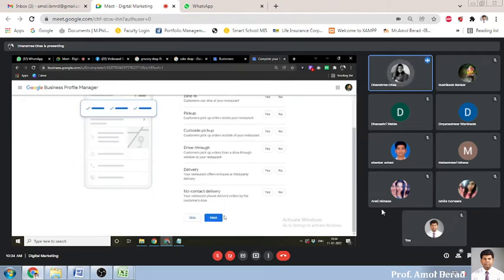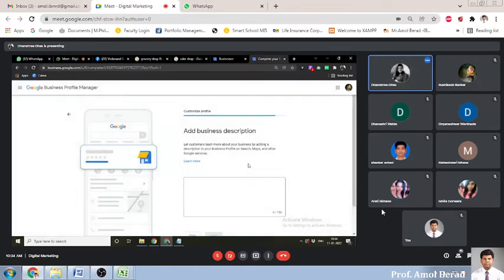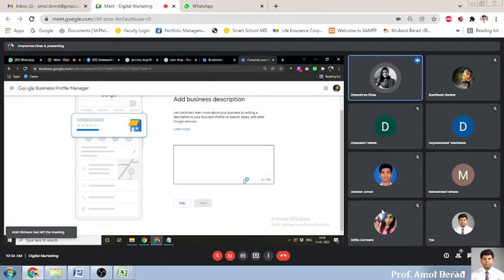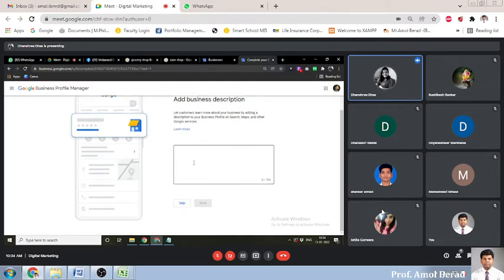So there are some options to update our settings. So I can skip here. I can also add my description, and there is one description limit: I can add a description of 750 characters only, not more than that.